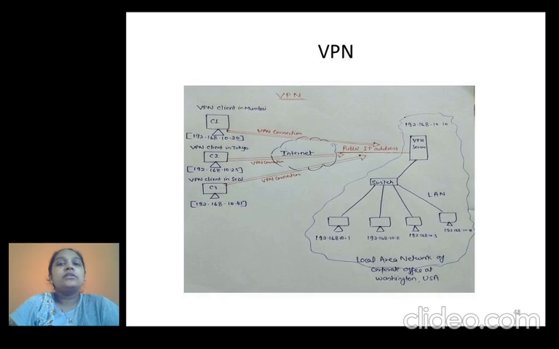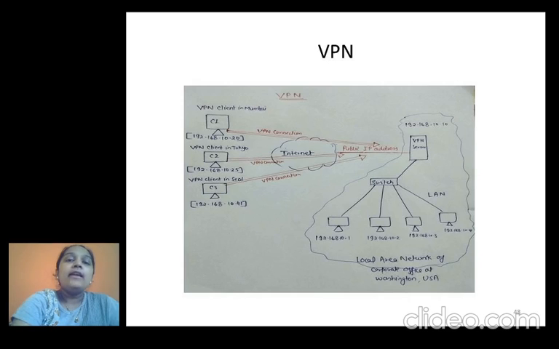A VPN server is attached to that branch office, and that VPN server is used by the client present in Mumbai with the help of internet facility.